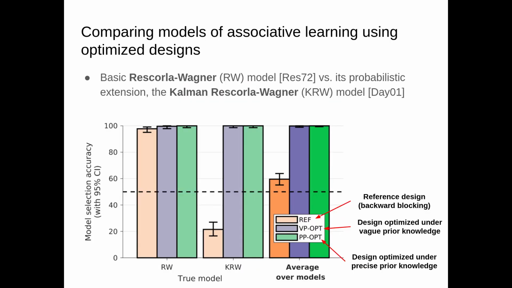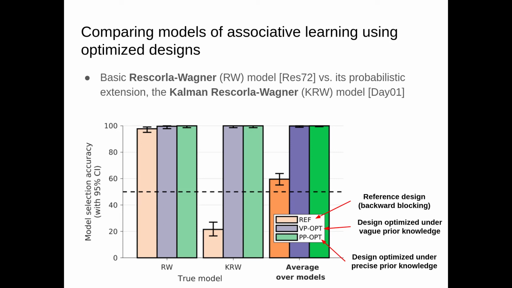Let us now look at what kind of results we might obtain if we used optimized designs instead of manual heuristic designs. In this example scenario, we want to do model comparison between the basic Rescorla-Wagner model and its probabilistic extension, the Kalman-Rescorla-Wagner model. The experimental design that has previously been suggested for disambiguating the predictions of these two models is called backward blocking, and this is what we will be using here as the reference or canonical design. And the results for this design are denoted with the orange color.